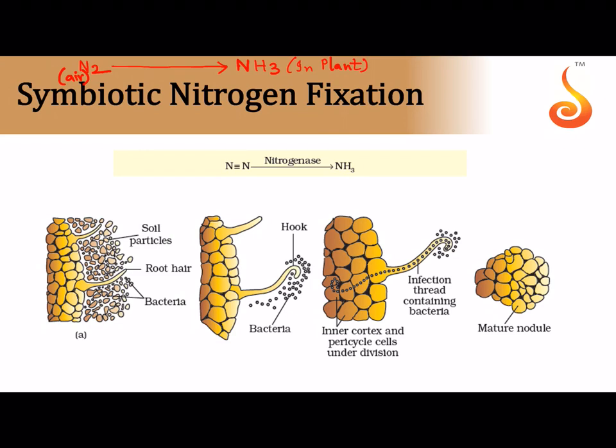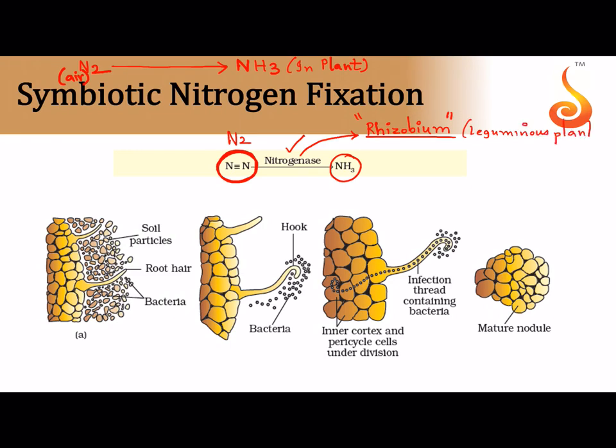When I say that the plants are able to carry out nitrogen fixation, they are going to capture, not exactly they, you will come to know who, the capturing of nitrogen. See, nitrogen is in the form of two nitrogen atoms which are held tightly by three covalent bonds. You can see three bonds are there between them. This nitrogen is converted into ammonia, that is by an enzyme called nitrogenase, and this is done not by the plant but by a bacteria which is living inside the root of the plant. It is called rhizobium. Rhizobium is a bacteria that is found in leguminous plants.